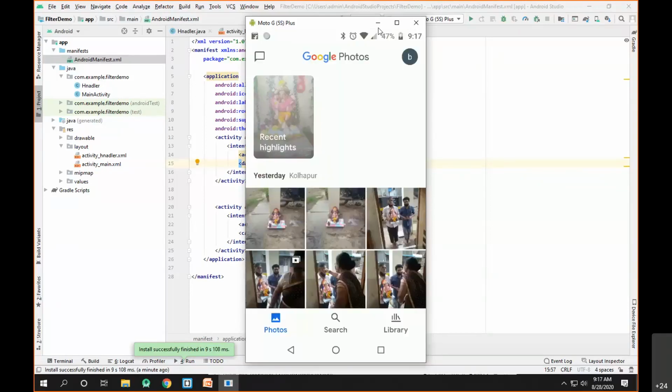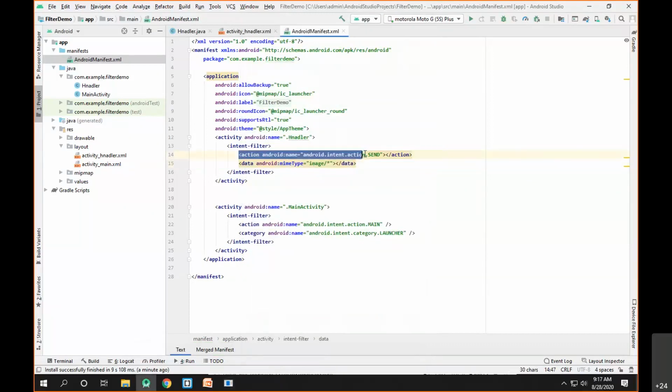But even though I have given the intent filter for action underscore send and the MIME type as image, it is not suggesting my app. Now this is the important thing. The reason it is not suggesting my app is that I have not set this app's category as the default category. In order to make your app work as a built-in app, you have to provide the default category for your intent filter.